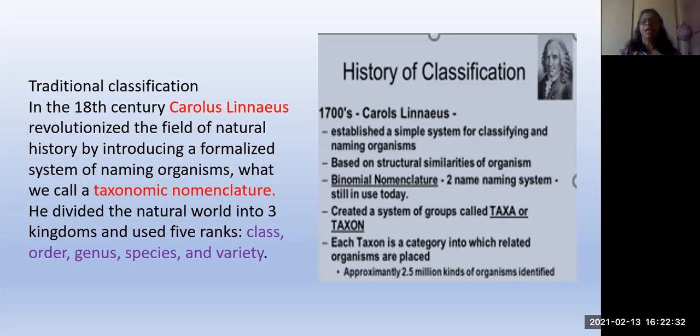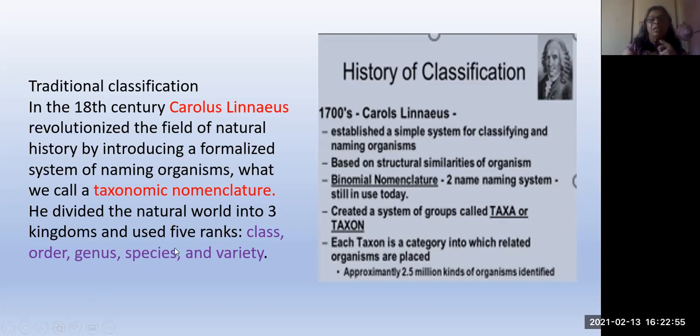Just now I told you. And approximately 2.5 million kinds of organisms are identified till now. But we are still adding more. But the recorded number is how much? 2.5 million kinds of organisms. And what is the taxonomic nomenclature he has given? Class, the who? Carolus Linnaeus.